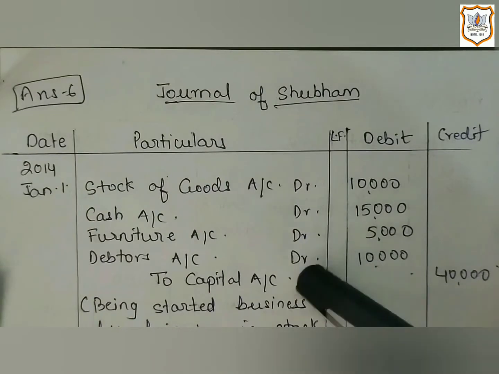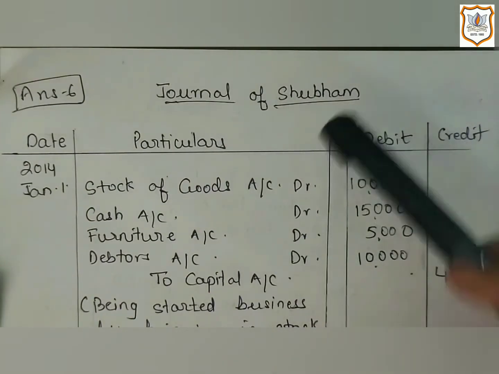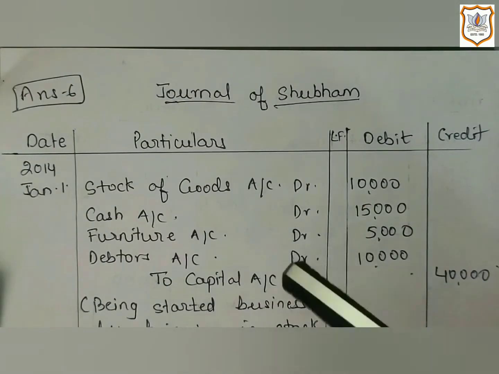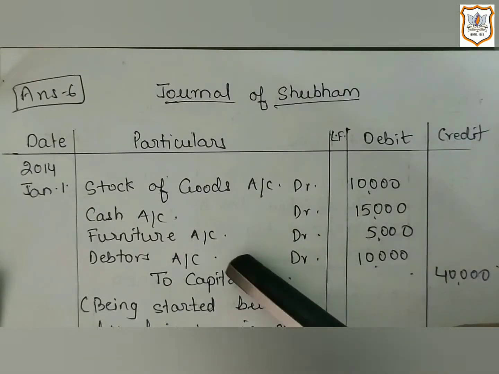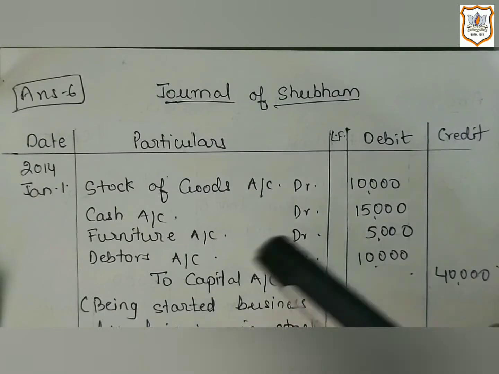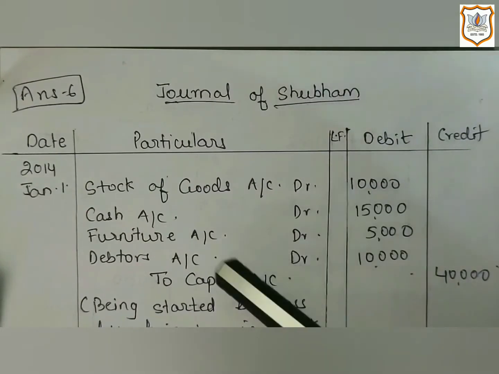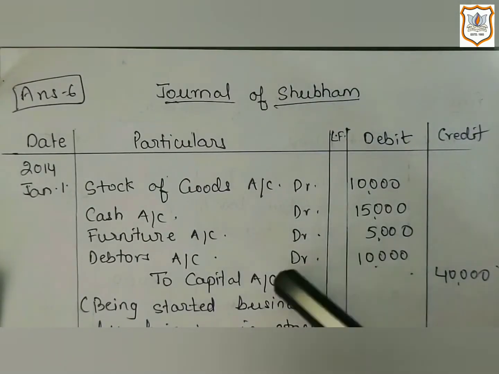As Shubham has sold goods to him on credit, in this way he is the receiver of the benefit, benefit in the form of goods. He is the receiver of goods. That's why the debtor's account will be debited as per the rule of personal account.